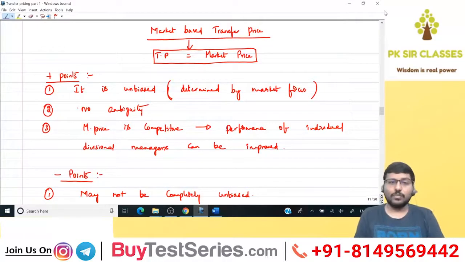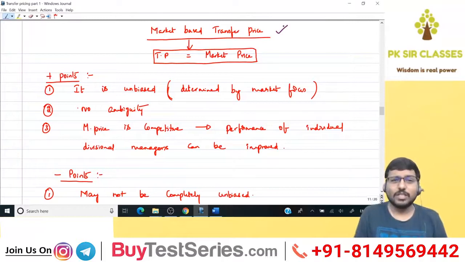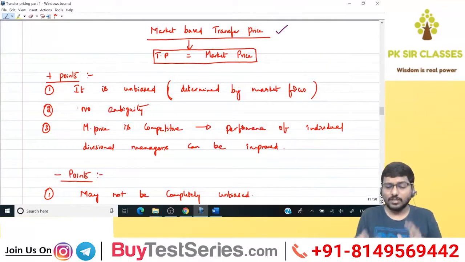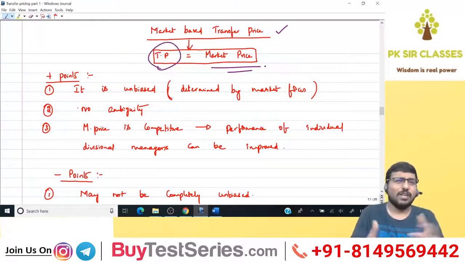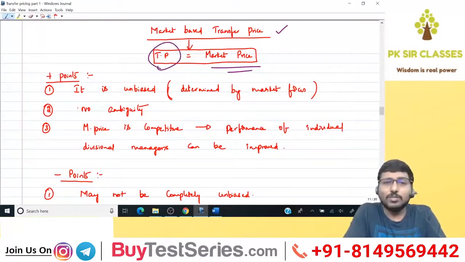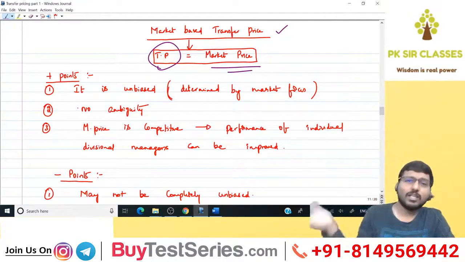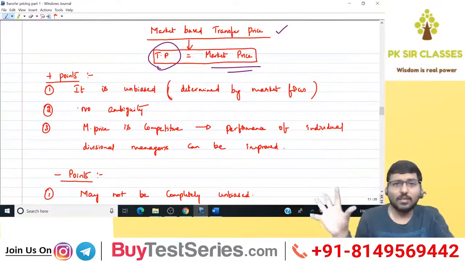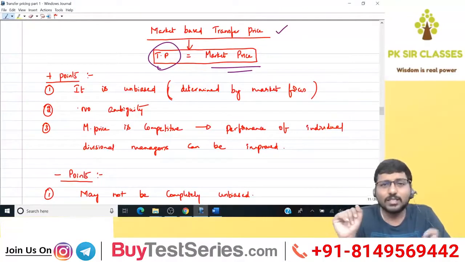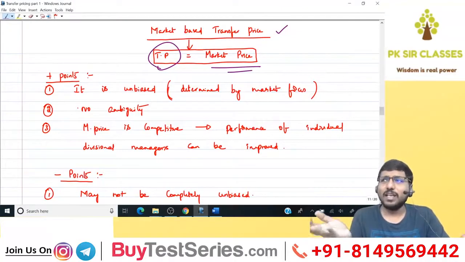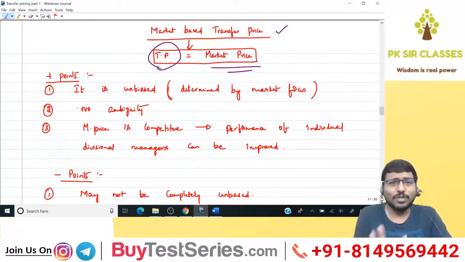Let's start with the first one. Market based transfer price means what? Your transfer price will be nothing but the market price. Very simple. Your transfer price is nothing but the external market price. So you will see the external market price in the outside market and that will be fixed as your transfer price. It's as simple as that. Is there anything to learn? Nothing, because it's just copy paste of a number.